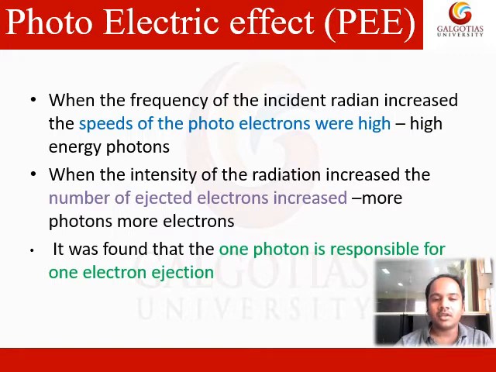Combining both these points, you can come to a conclusion that it was found that one photon is responsible for one electron ejection. So if you are using only one photon, there will be emission of only one electron. Each photon is responsible for the release of one electron. This is called the photoelectric effect.